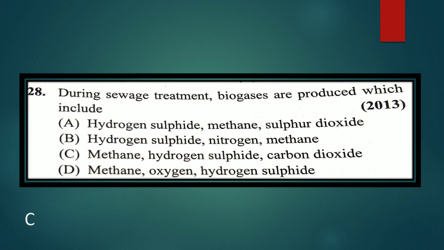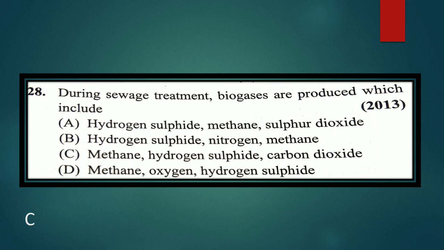Next, during sewage treatment, biogases are produced which include: hydrogen sulfide, methane, sulfur dioxide; hydrogen sulfide, nitrogen and methane; methane, hydrogen sulfide and carbon dioxide; methane, oxygen and hydrogen sulfide. The biogas produced is methane, hydrogen sulfide and carbon dioxide.